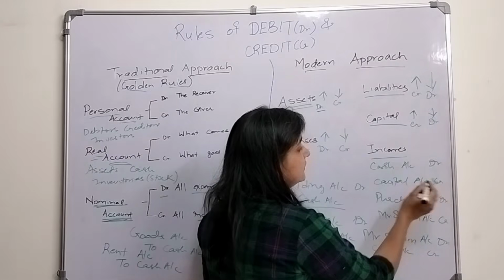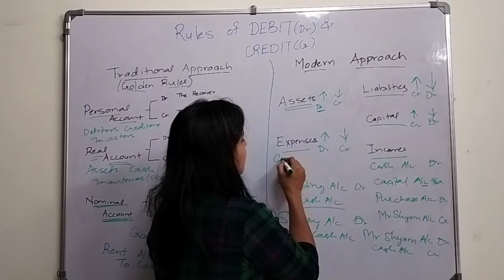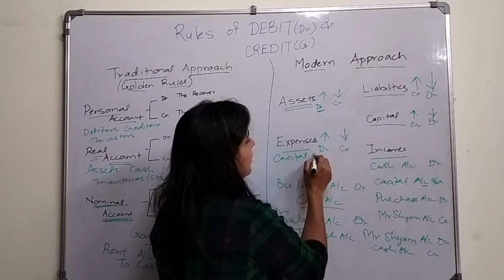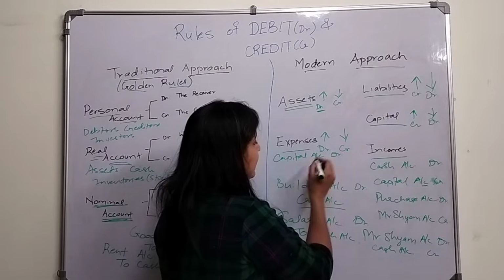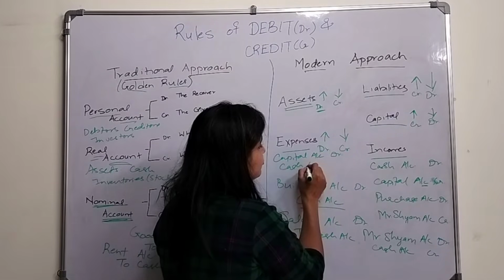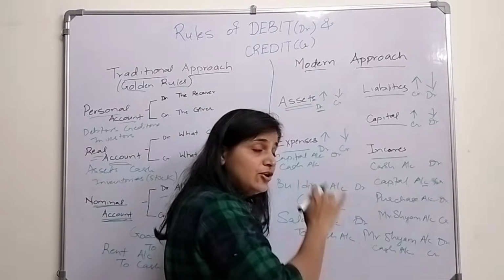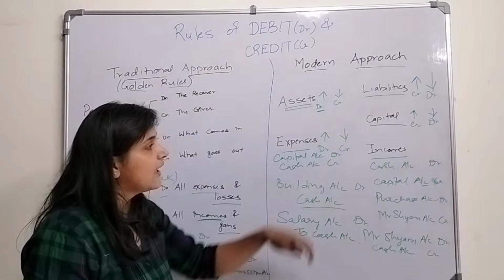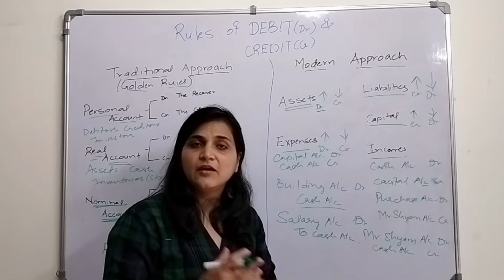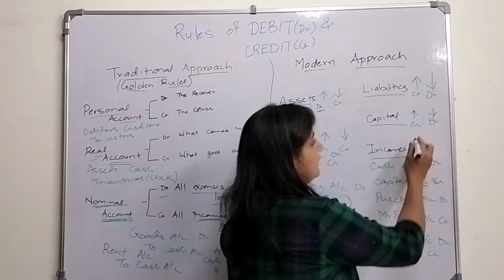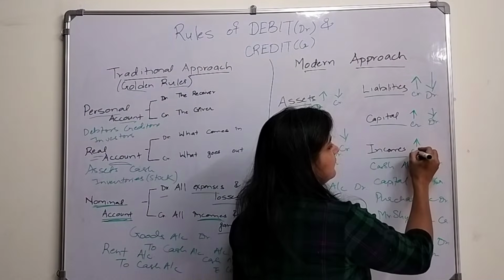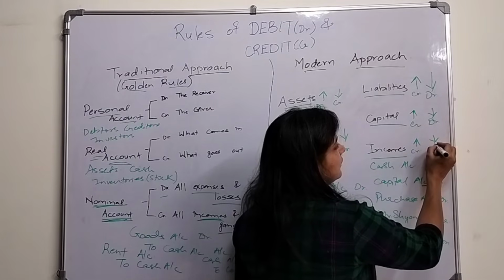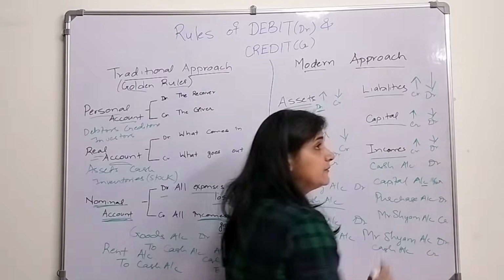Or else, if I am taking money out of the business for my personal use, what happens? The capital reduces, so the capital account will be debited, and cash is an asset which reduces, so it will be credited. Okay, and the last one is income. For it also the rule is the same. If the income increases, credited. If the income decreases, debited.